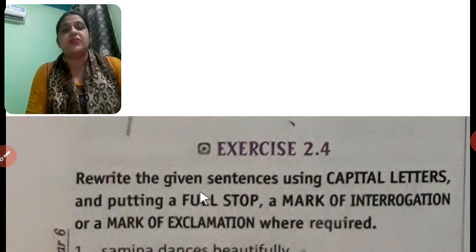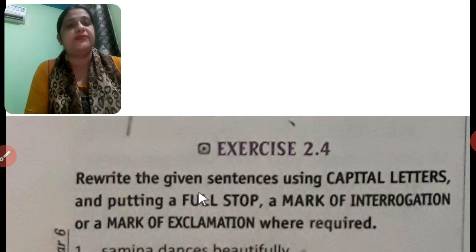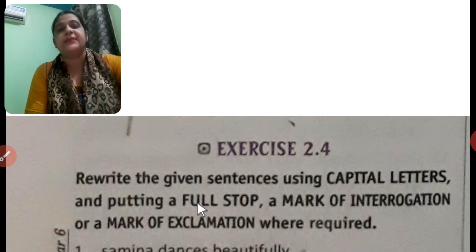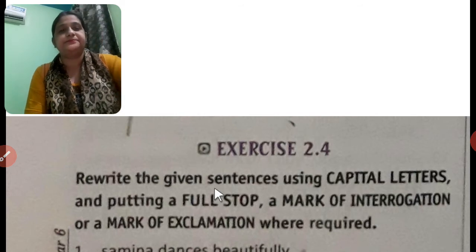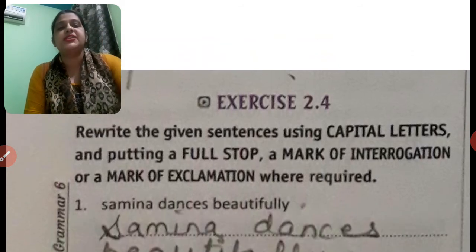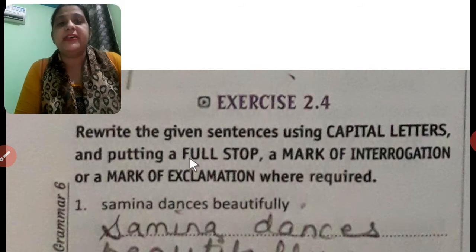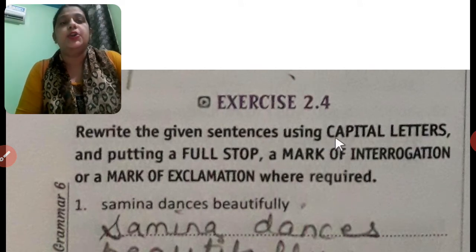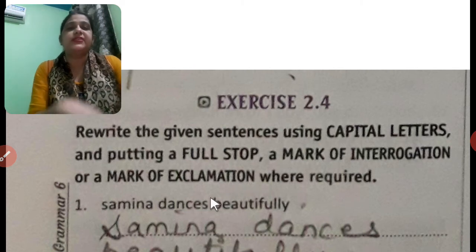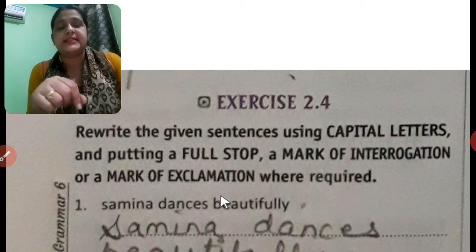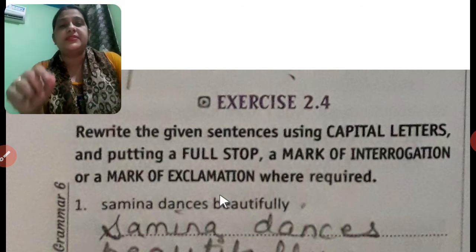And students, you have also solved worksheets 2.1, 2.2 and 2.3. Let's start with worksheet 2.4. So in worksheet 2.4, what is given? Rewrite the given sentences using capital letters and putting a full stop, a mark of interrogation or a mark of exclamation where required. So students, what we have to do in these sentences, we have to first of all put